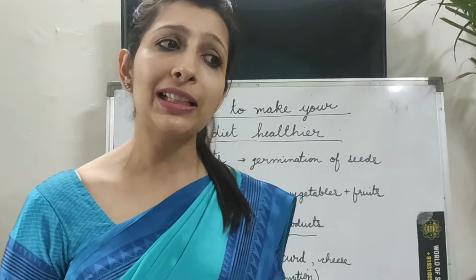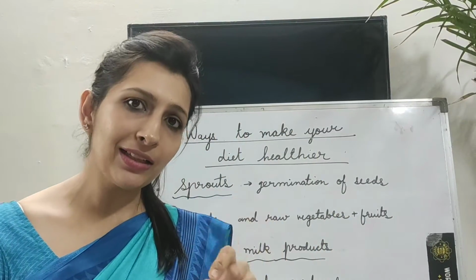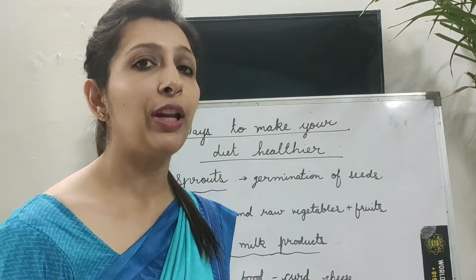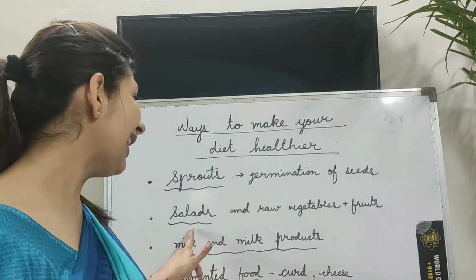Germination of seeds: when we soak certain things in water overnight, what will happen the next day? We will find that a little white colored part is coming out of that seed. That is known as germination of the seed. In Hindi we say ankurit dale or ankurit chana. That is very good for health, children, because when you eat this, you are eating fresh proteins in your diet. Then we have salads.